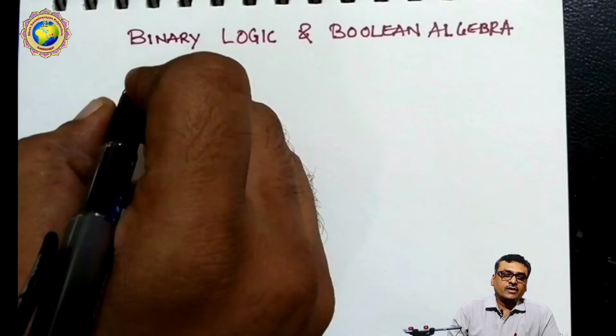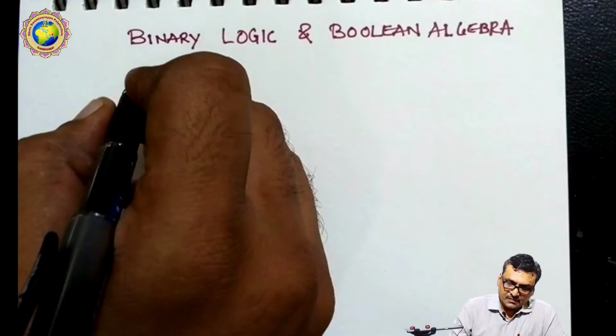Dear students, today we start our new topic, binary logic and Boolean algebra. In digital electronics, we have to study this in the first semester of diploma engineering for the computer branch. The unit is 2, binary logic and Boolean algebra. In this topic, we will discuss the different types of binary logic, logic gates, then Boolean algebra functions. So today we start with our fresh topic, binary logic.